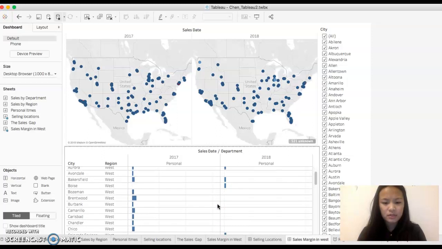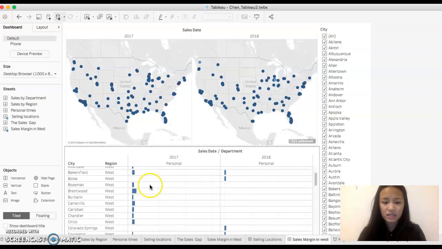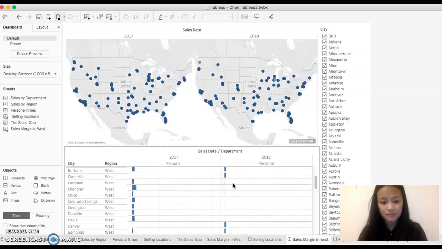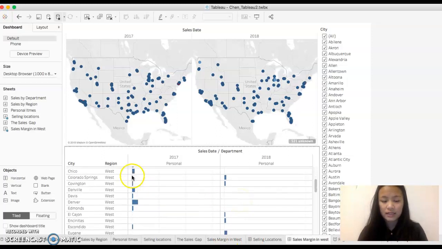And then keep going down, as we can see right here. Here's a big chunk of the old stores being closed down by 2018. If that is another $1 million in there, the company will lose $1 million by just closing down the locations. As we go down, here's a lot more stores. It used to be a lot more stores, and then they closed down more stores. I think what they're saying is they want to cut the cost, but I don't think the owner is considering the other factors of it.